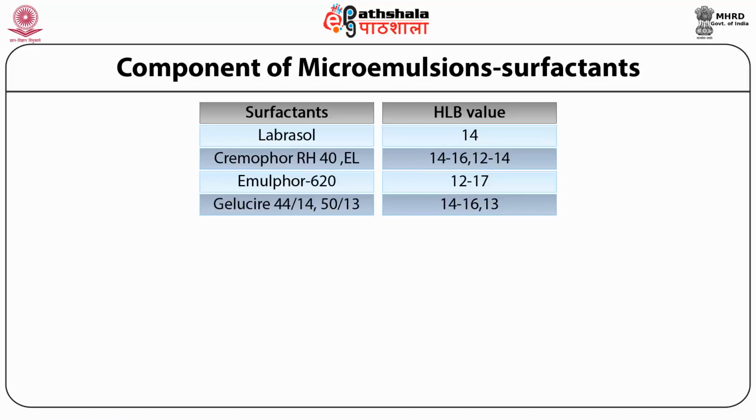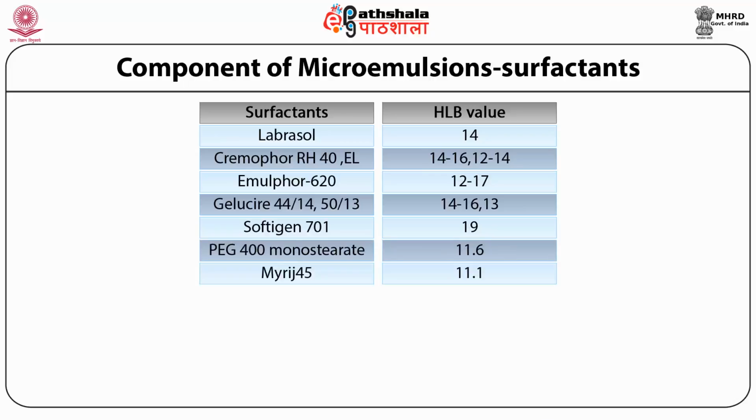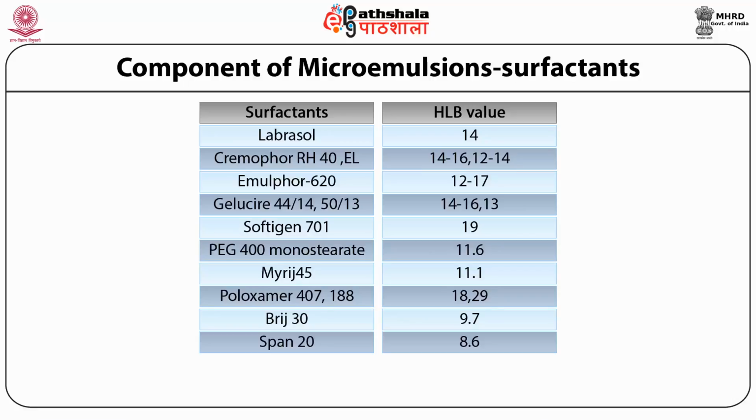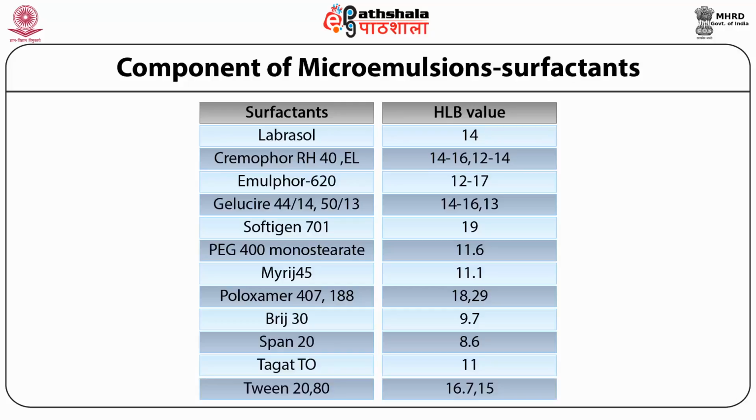Gelucire 44/14 and 50/13, HLB value is 14 and 13 respectively. PEG 400 monostearate, HLB value is 11.6. Brij 30, HLB value is 9.7. Span 20, HLB value is 8.6. Tween 20 and 80, their HLB values are 16.7 and 15.